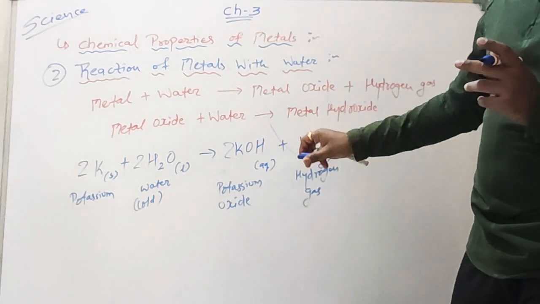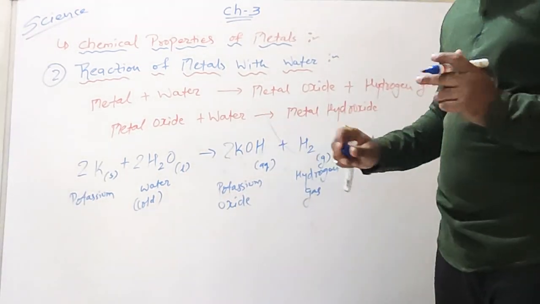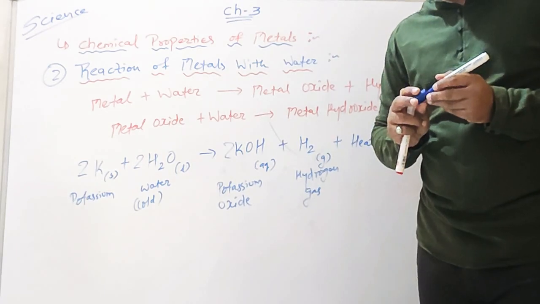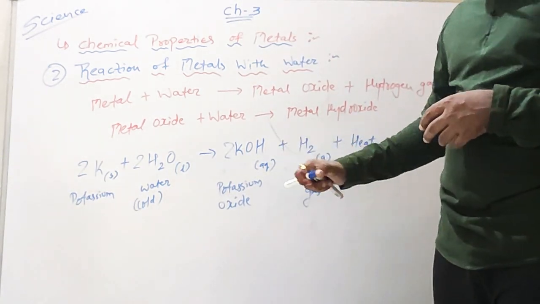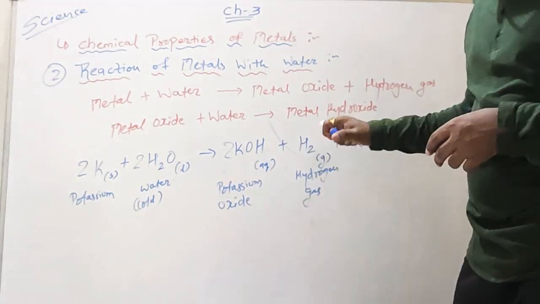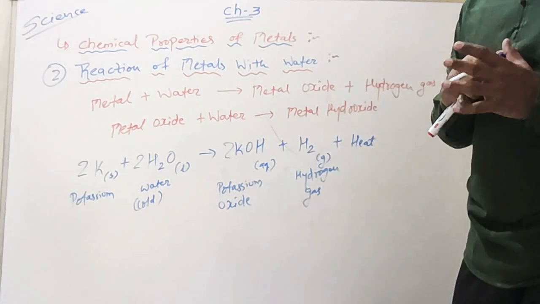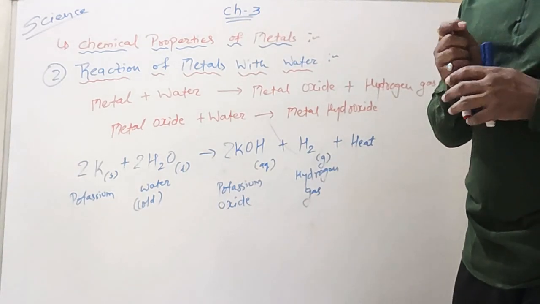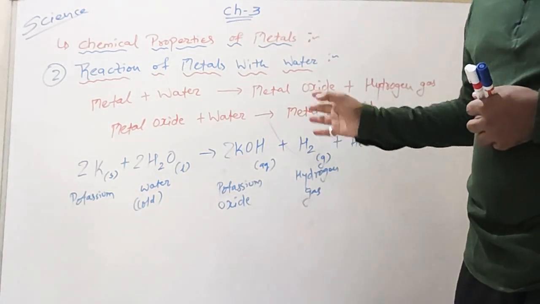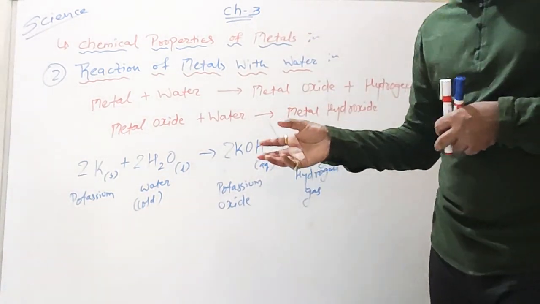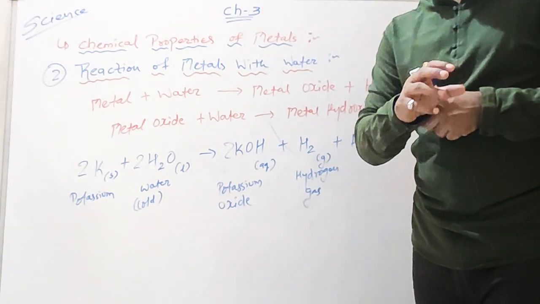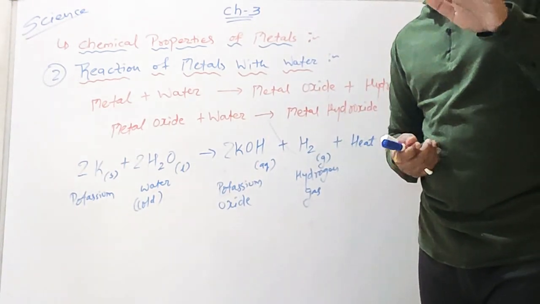Now the third example for this is when calcium reacts with cold water. It also forms calcium hydroxide, hydrogen gas, and heat. But the heat evolved is not very high, so the hydrogen does not catch fire. The bubbles of hydrogen gas stick to calcium, and calcium floats on the surface.